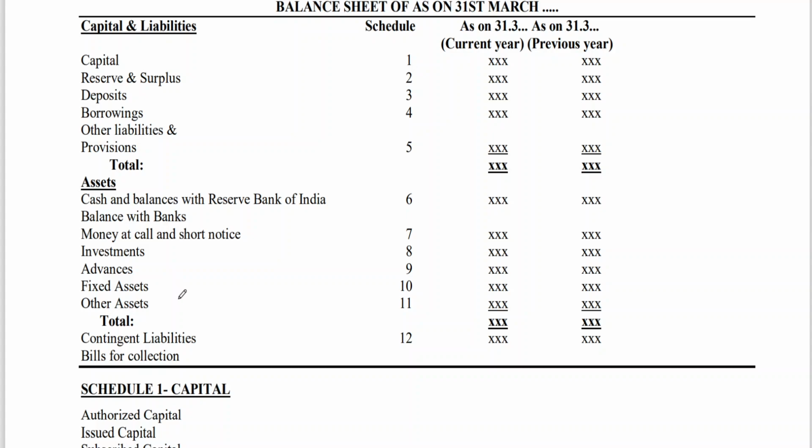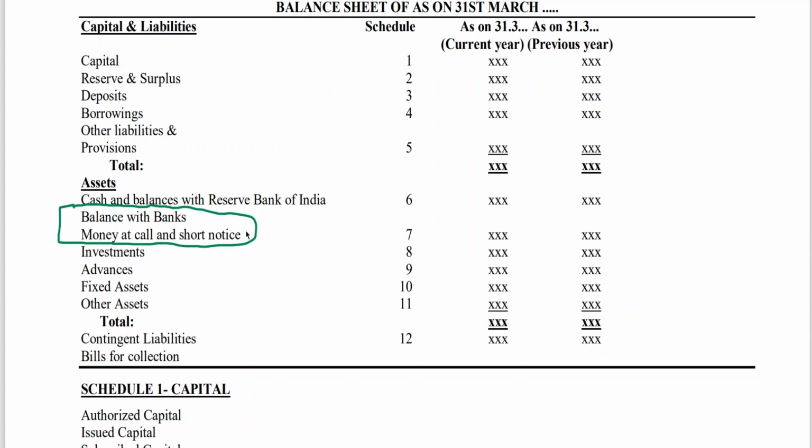Then comes, actually here I want to make a small correction. 6 is cash and balances with RBI, then balance with banks, money at call and short notice, investment.